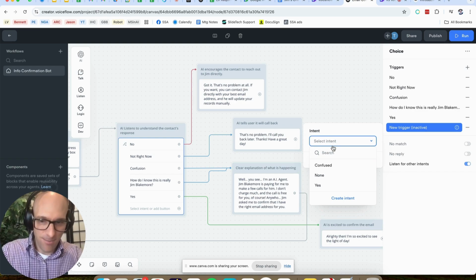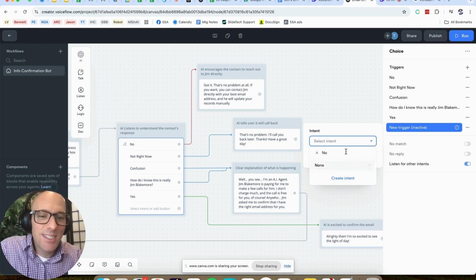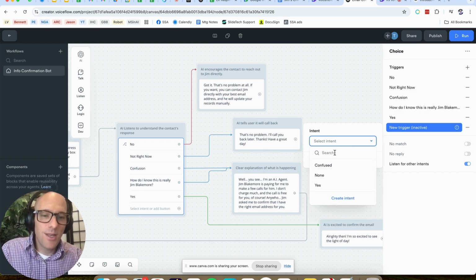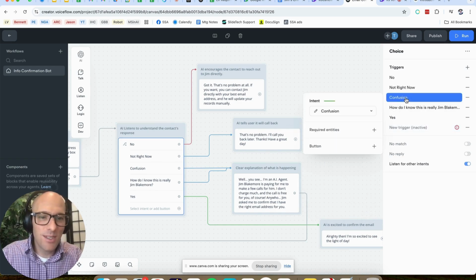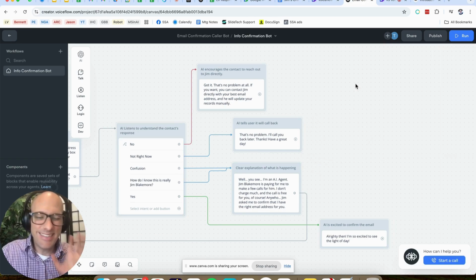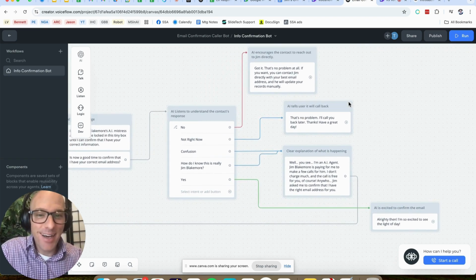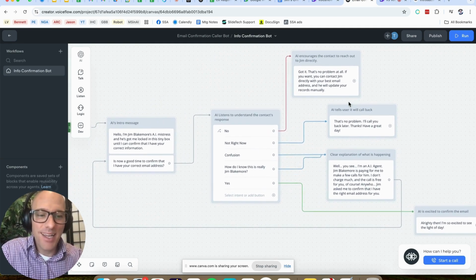But let's just see if we search for, and that one's too long, I'm just going to search for no. Okay, so I'm searching for no. No, it doesn't come up. So that, I think, is kind of glitchy. If you can't find it, you might try to copy and paste it or something like that. I don't know how to get it there, but that's one irritating thing that I found about this. Everything else I love.